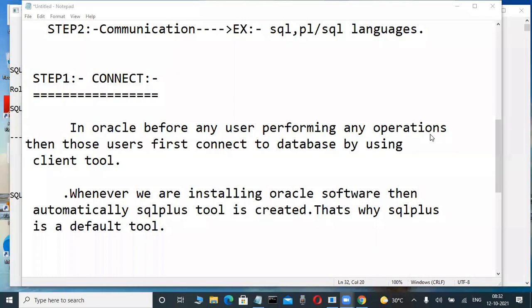GUI tools you will understand in the future. Whenever you are installing SQL Developer or a tool with a graphical user interface, half of the coding is already there. Debugging is different, connection is different like that. But first get some idea through the SQL Plus tool, then GUI also, nothing else is there.